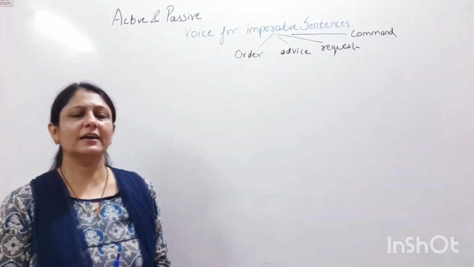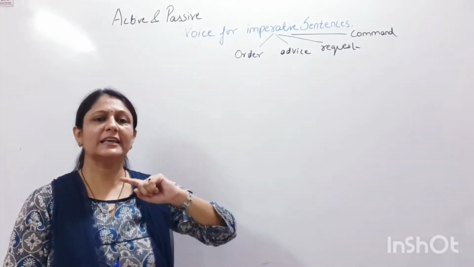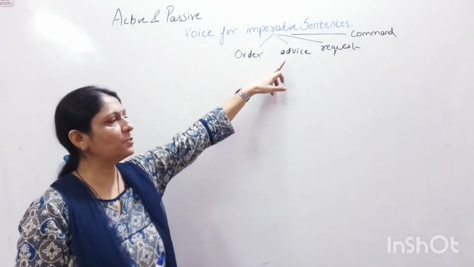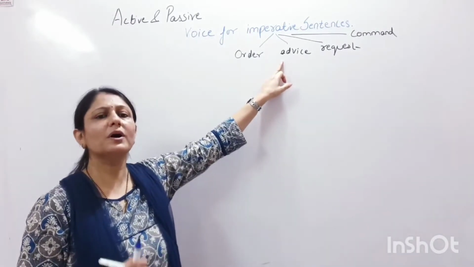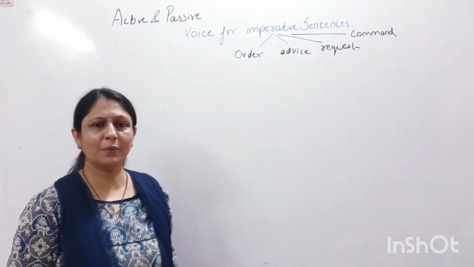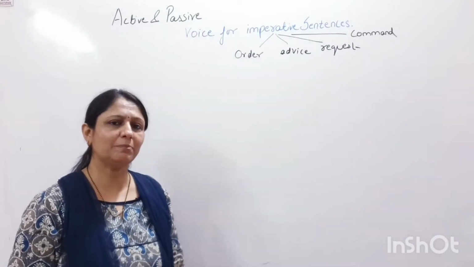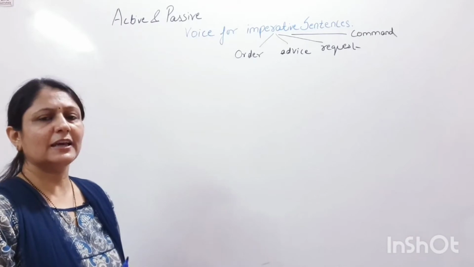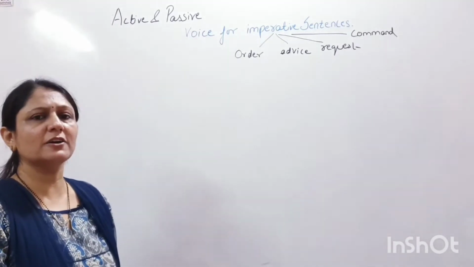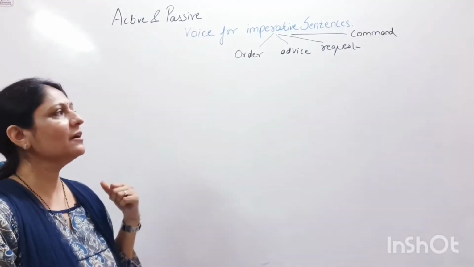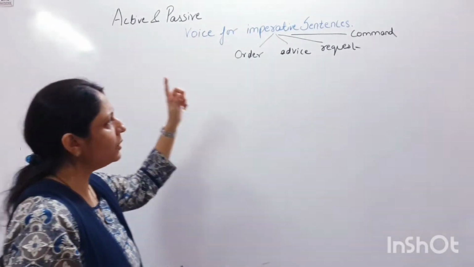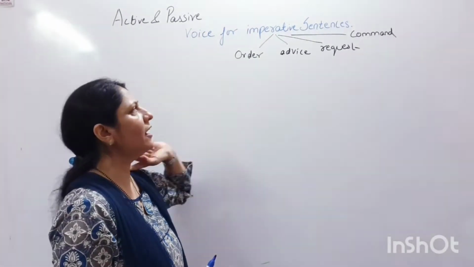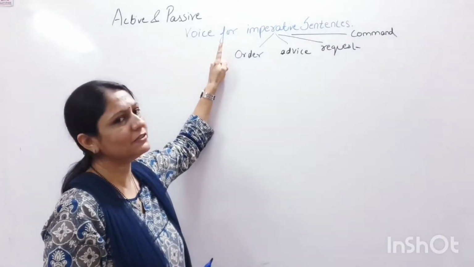For order, I can say: you go out, get out. For advice, it can be: work hard. For request, it can be: help me, or please help me. For command, it can be: get me a glass of water, or march fast. All these kinds of sentences are called imperative sentences.